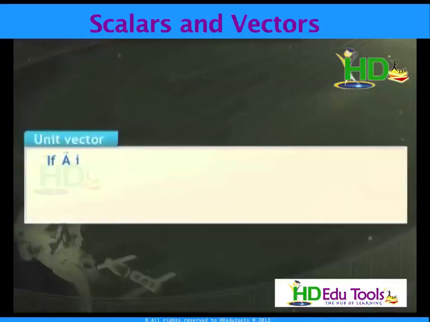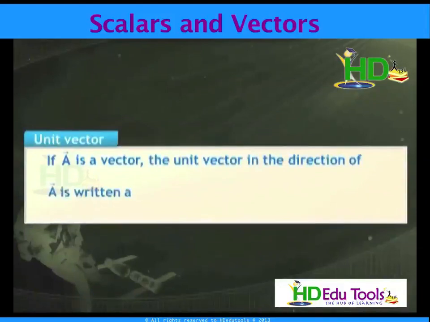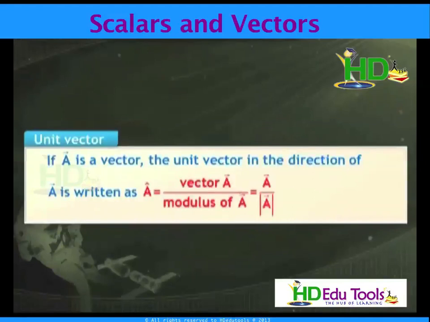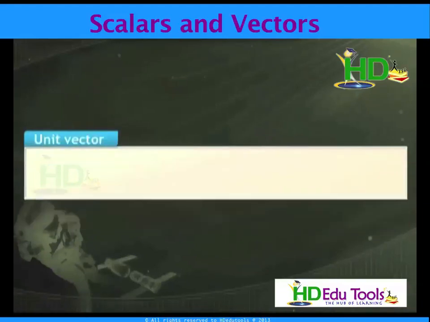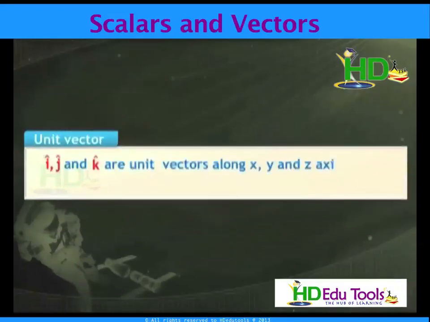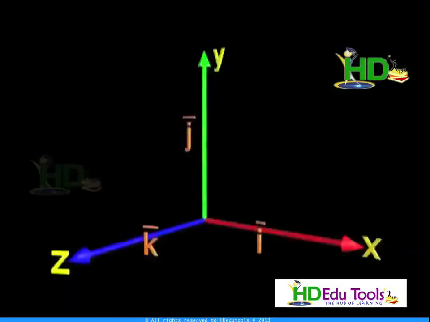If a bar is a vector, the unit vector in the direction of a is written as a cap equivalent to vector a by modulus of a. In general, the unit vector is represented using this cap: a cap equivalent to a by mod a. i, j, k are the unit vectors along the x, y, z axes respectively. This idea is very important. What is i, what is j and what is k? These are the unit vectors along the x-axis, y-axis and z-axis.